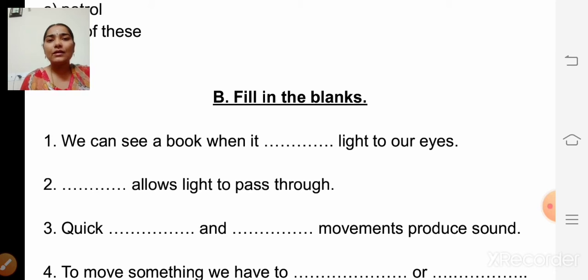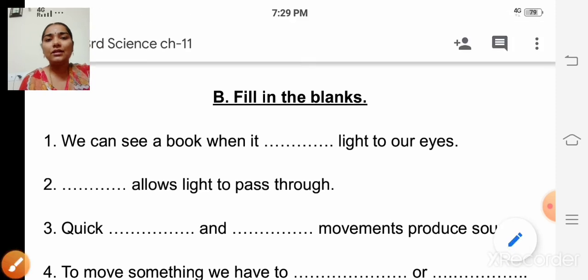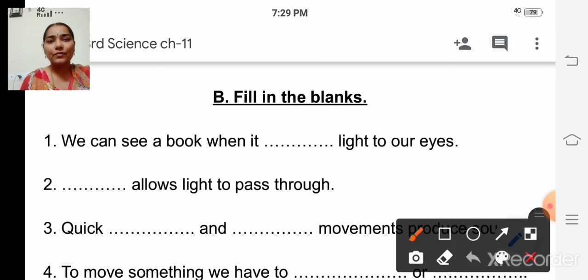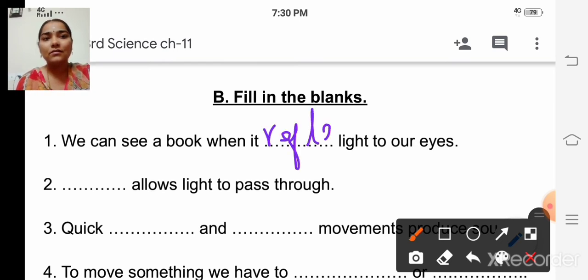First question, we can see a book when it dash light to our eyes. What is the answer? Reflects, isn't it? How do we see things? We can see things when it reflects light to our eyes. So, reflects. R-E-F-L-E-C-T-S. Reflects. Okay.